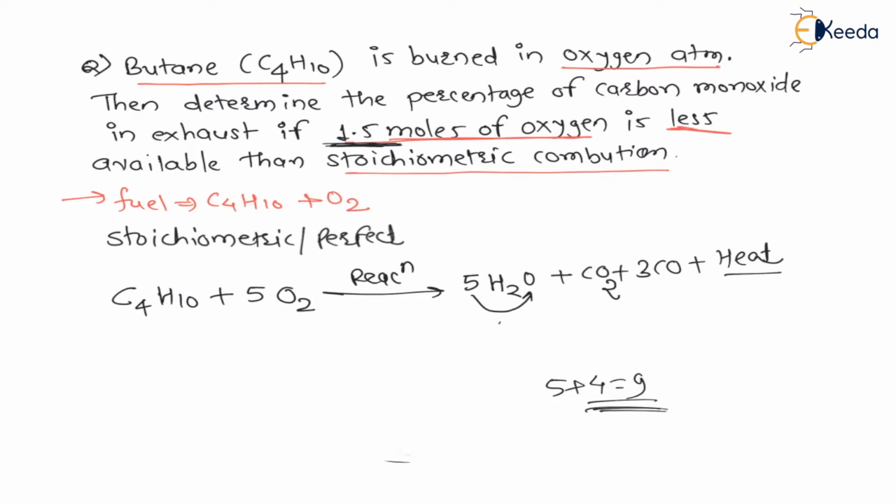Now can you balance this reaction? See here, there are 4 carbons, therefore in CO2 1 carbon, and in CO 3 carbons, 4 carbons. There are 10 hydrogens.